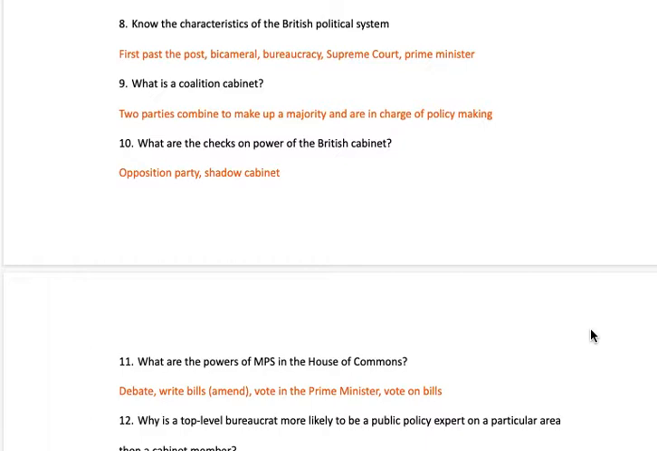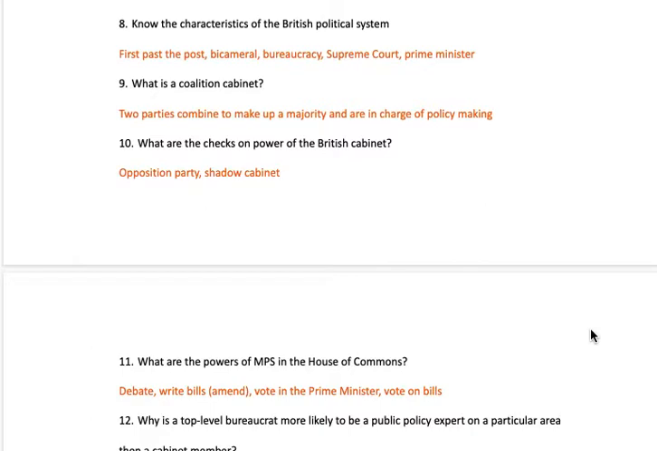Again, the British political system is a first past the post, winner takes all system. They have single member districts for the MPs. Whoever gets the most votes wins. It is bicameral. However, the House of Commons is the most important. The House of Lords are non-elected. They're appointed. They do have a large bureaucracy with people making policies and implementing those policies.